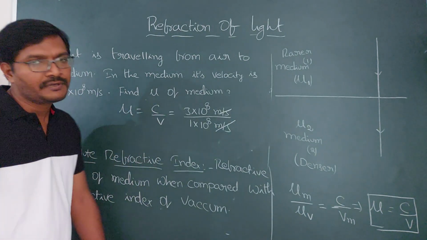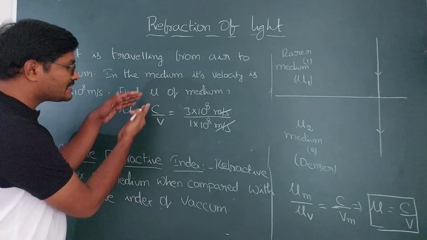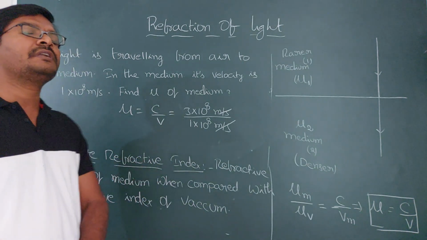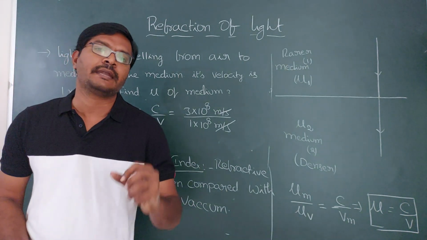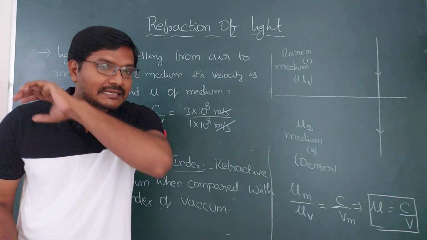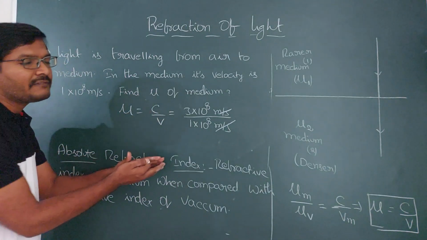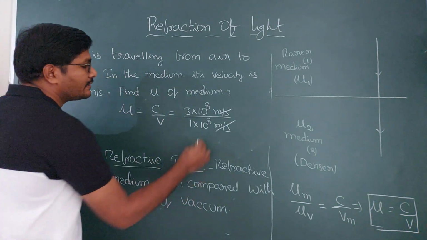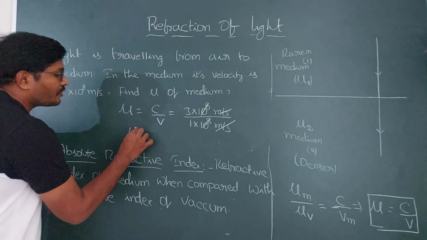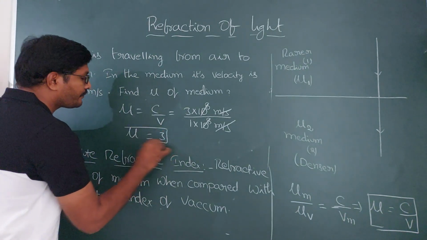Why? Absolute refractive index does not have any units because this is velocity by velocity. Units are going to get cancelled. That's why we can say absolute refractive index is a unitless, dimensionless physical quantity. It is a physical quantity, but it does not have units, because it is velocity by velocity. And here 10 power 8 is also going to get cancelled. Then how much do you get? Mu is equal to 3.